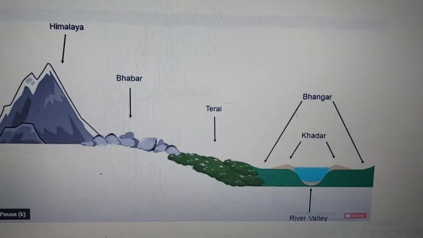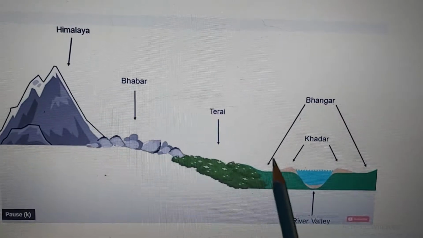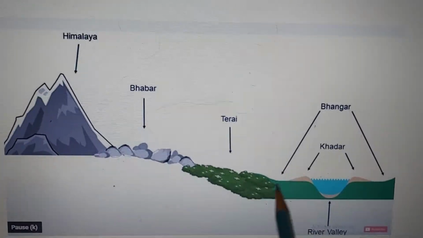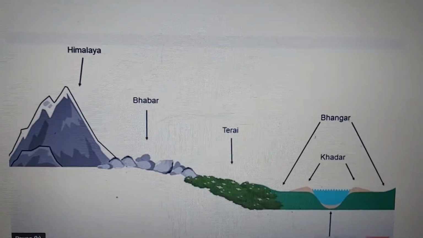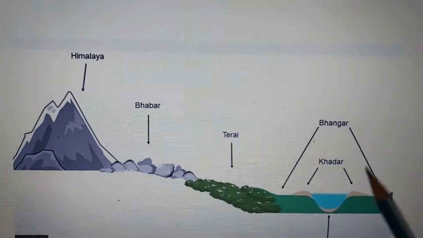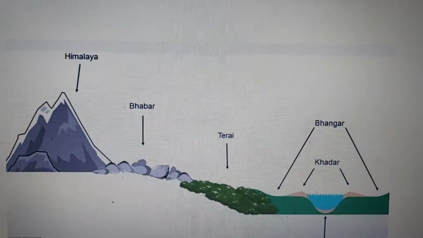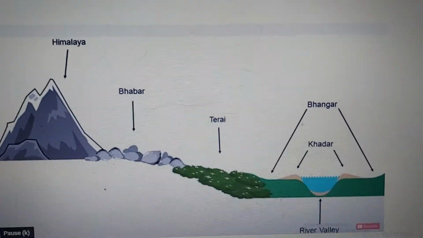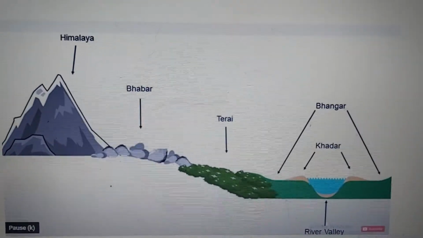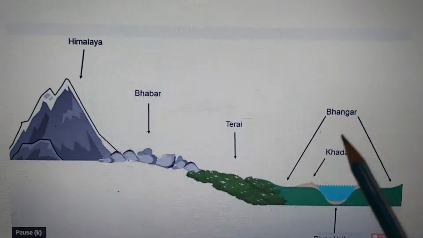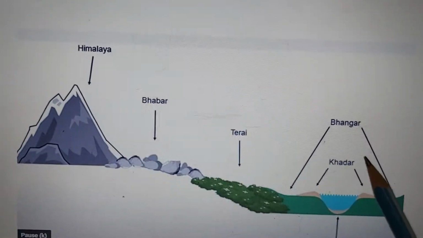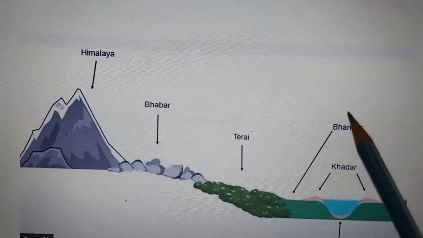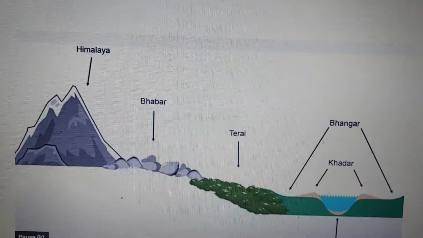Now what is Bhangar? Bhangar are the old ones which are not in use, that were deposited many years back, and they have developed calcium deposits in them, which is not very fertile. So Khadar is a new alluvial soil which has been deposited on the banks of the river, and every year they keep on depositing. Khadar you can remember as Khad, which is very fertile, and we give it to the plants. So remember Khadar as the new alluvial soil, and Bhangar as the old alluvial soil.